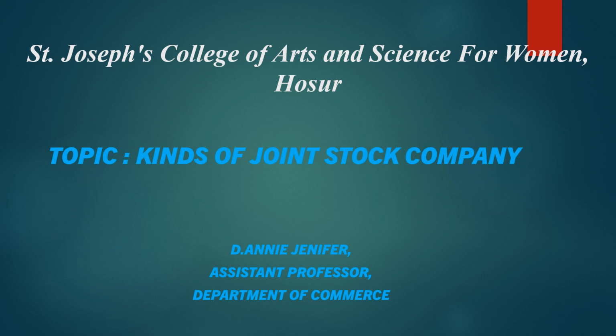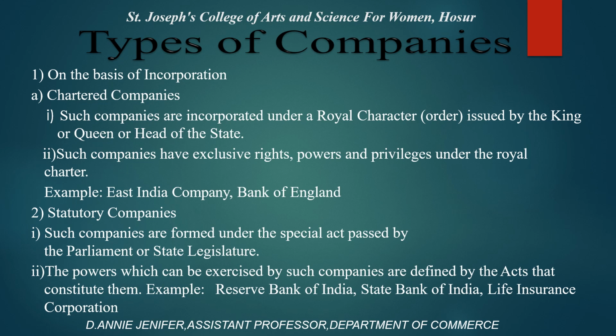So today we'll see the topic kinds of joint stock company. So types of companies. First one, on the basis of incorporation. In this we have three kinds of companies.